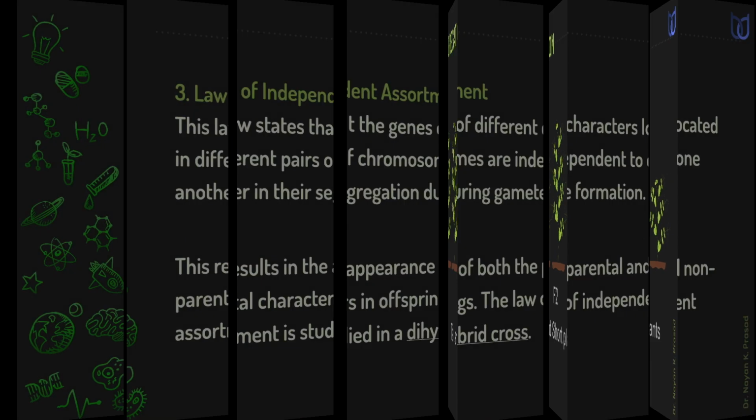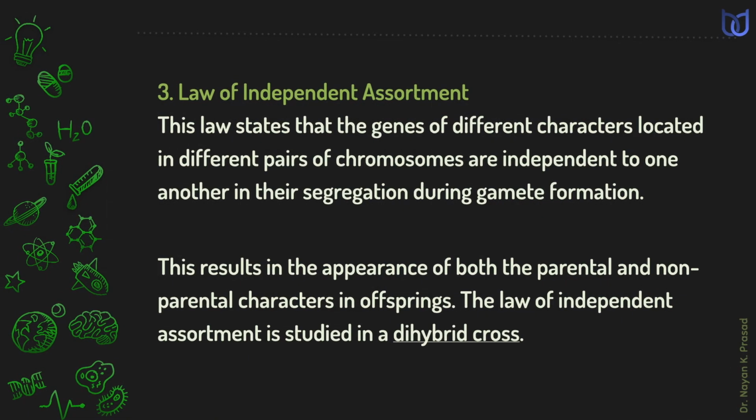Mendel's third law is the law of independent assortment. This law states that the genes of different characters located in different pairs of chromosomes are independent to one another in their segregation during gamete formation. This results in the appearance of both the parental and non-parental characters in offsprings. The law of independent assortment is studied in a dihybrid cross.